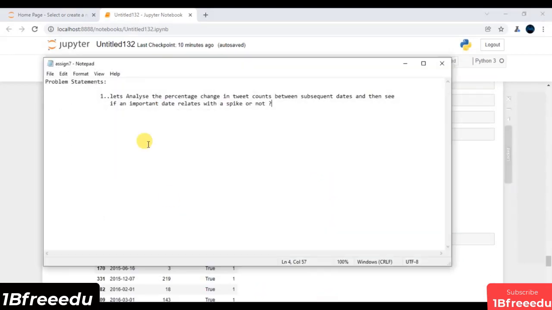So in this session, what we have to do is analyze the percentage change in the tweet counts between some subsequent dates. And then we have to analyze whether the important dates, which are those dates belonging to Donald Trump's campaign, relate with a spike or not. This is what we have to do, of course, in terms of percentage. It means the core idea behind this entire problem statement is we have to end up having one more feature, which is exactly a percentage change. Again, if we have this feature, our task is almost done.